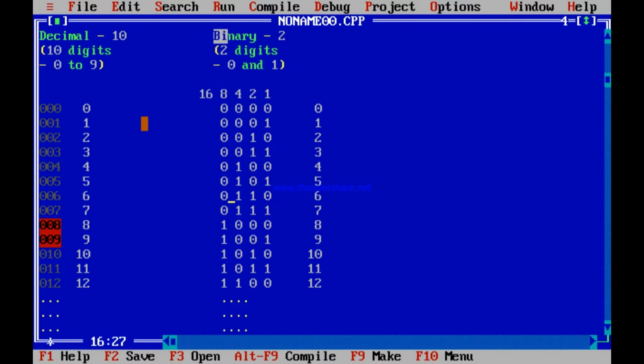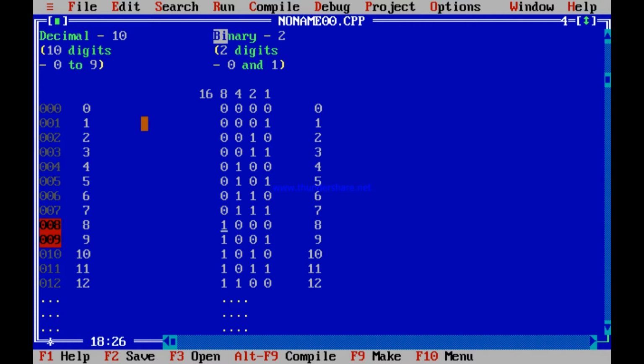6: no 8s. 1, 4, 1, 2, no 1s. So 1, 4 and 1, 2 makes it 6. 7: no 8s. 1, 4, 1, 2, 1, 1. 4 plus 2, 6. 6 plus 1, 7.